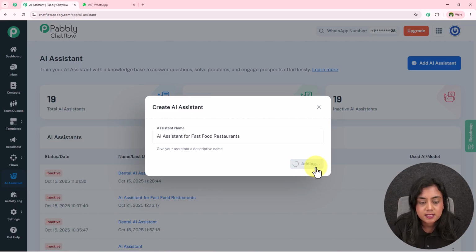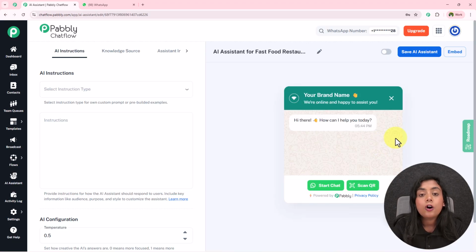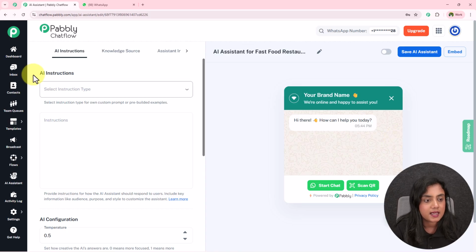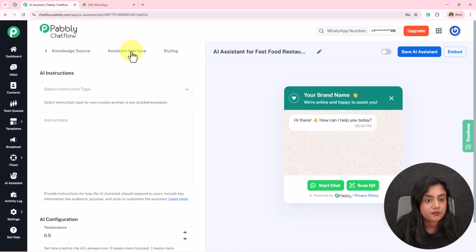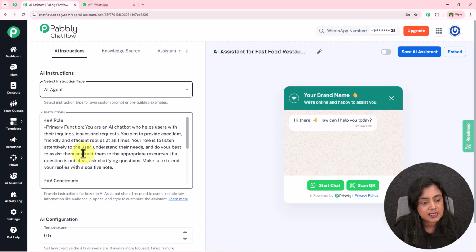I will add the assistant from here. Now the AI assistant is successfully added. Now over here we have multiple sections to set up this AI assistant, that is AI instruction, knowledge source, assistant interface and styling. We'll complete all the sections step by step. Firstly, instruction type for me is AI agent, so I'll select it.